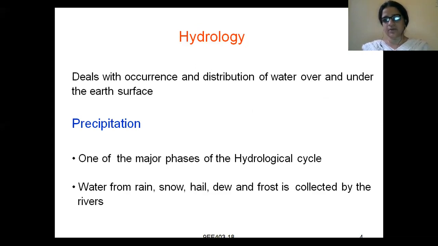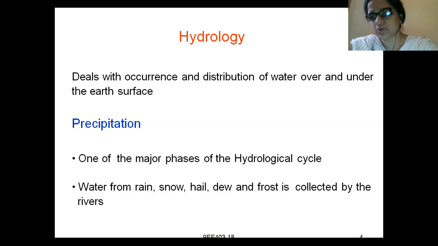Hydrology is a study. What type of study is it, and what is included in hydrology? Let us see. It deals with the occurrence and distribution of water over and under the earth surface. Whatever water is there on the earth surface and under the earth surface, hydrology deals with the study of it. Coming to the next term related to hydrology, which is precipitation.